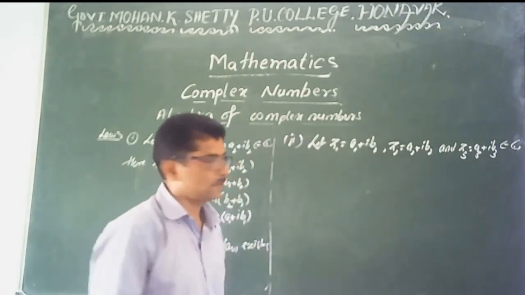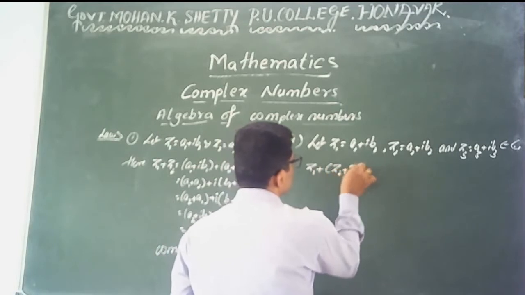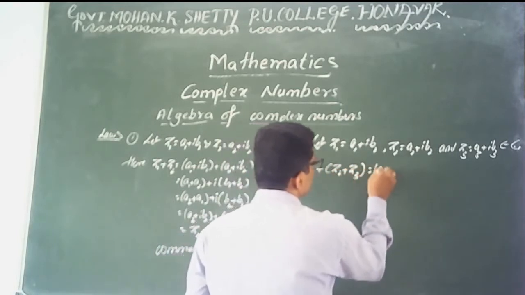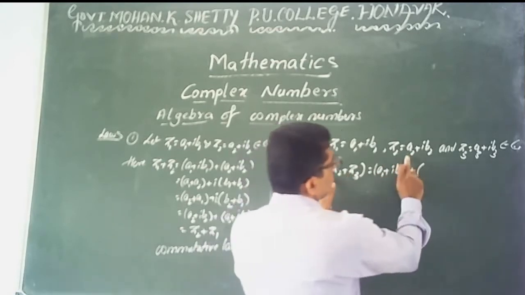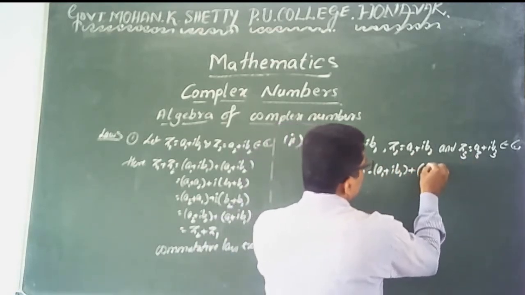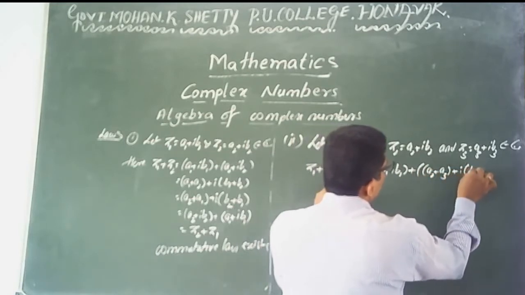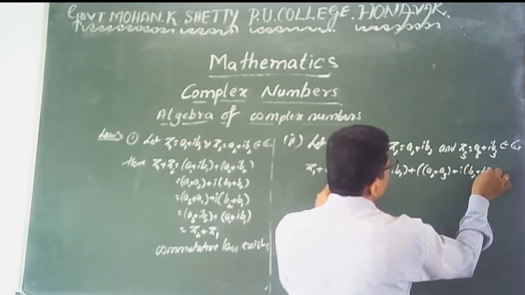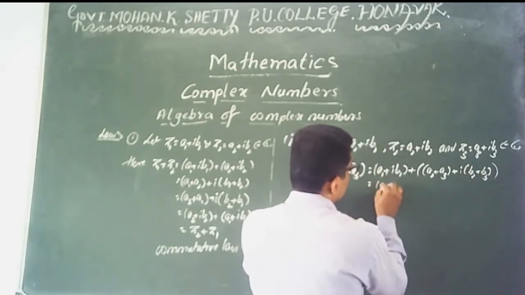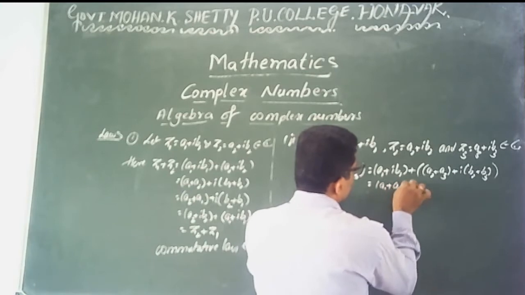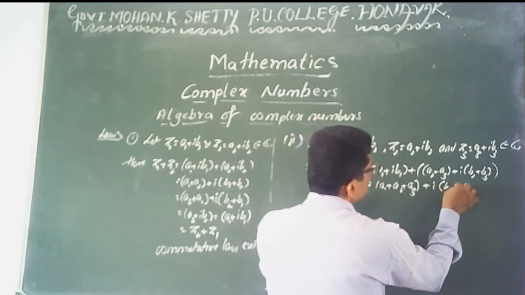Is that clear? Here also you can verify z1 plus z2 plus z3. That value is a1 plus i into b1 plus, adding these two, z2 plus z3, here you know that a2 plus a3 plus i into b2 plus b3. Its value is equal to, again adding the two complex numbers, a1 plus a2 plus a3 plus i into b1 plus b2 plus b3.